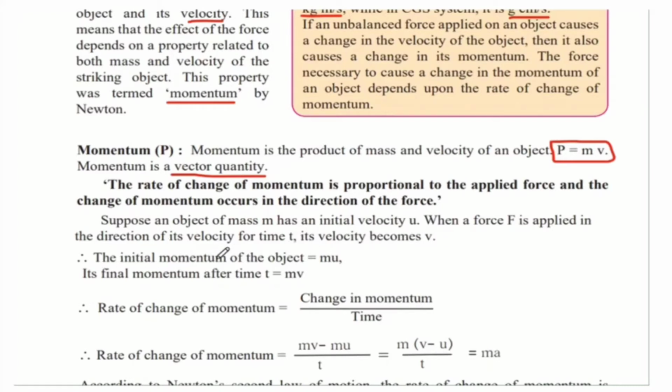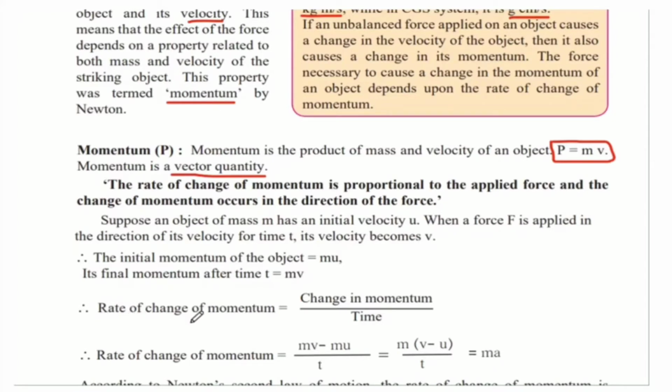Therefore, the initial momentum of the object is mu. Momentum's formula is mass into velocity. So initial momentum would be mass into initial velocity, which we take as u. And final momentum after traveling for a time t would be mass into the final velocity, which we take as v. The rate of change of momentum is how much momentum is changing per unit time. That is the meaning of rate.